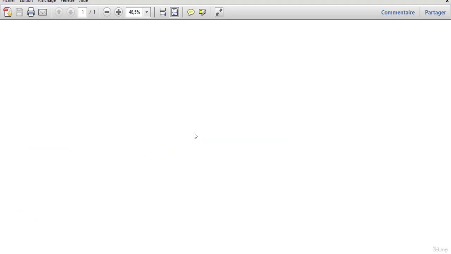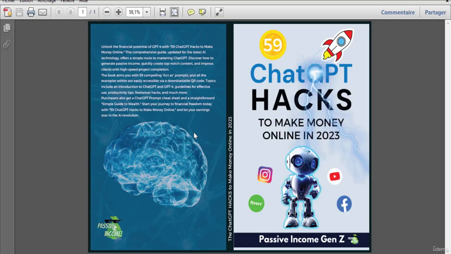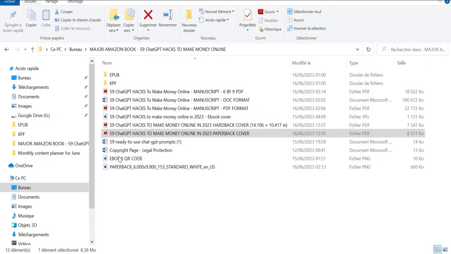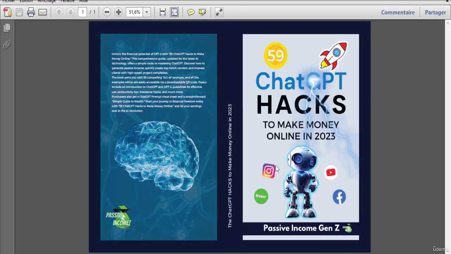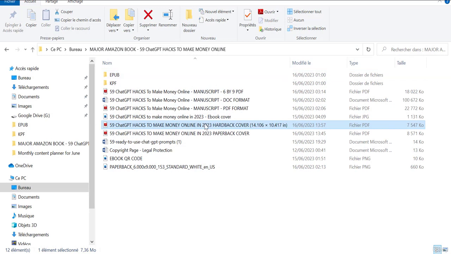Now the paperback cover and the hardcover book cover are actually the image of the cover of these books. They should be in PDF format. So this is the paperback cover. You notice that the spine area is a little smaller than the spine area of the hardcover. And that's actually not by accident, because the hardcover is a massive, massive book. It's much bigger than the paperback. And it's usually bought by people who want the aesthetics and who want the precision. Now this is the ebook cover.